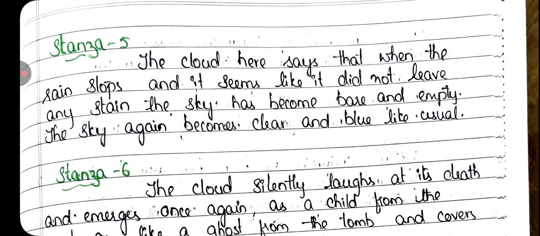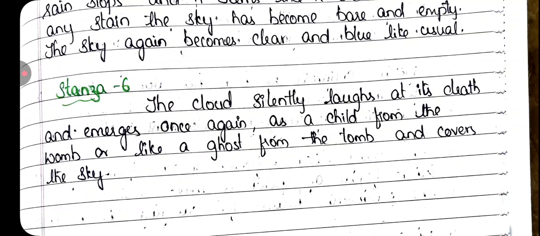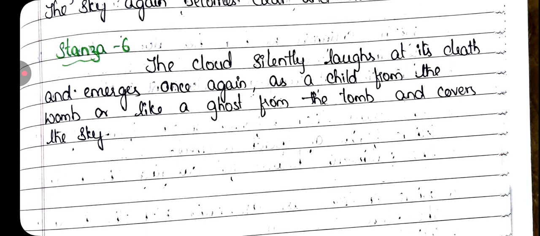Stanza 5. The cloud here says that when the rain stops and it seems like it did not leave any stain, the sky has become bare and empty. The sky again becomes clear and blue like usual. Stanza 6. The cloud silently laughs at its death and emerges once again, as a child from the womb or like a ghost from the tomb, and covers the sky.